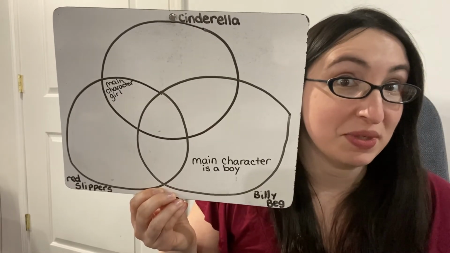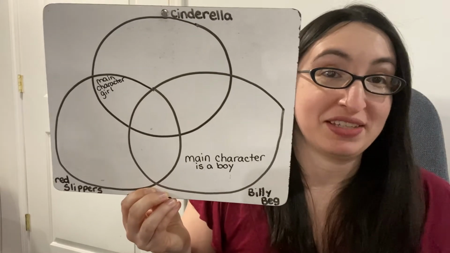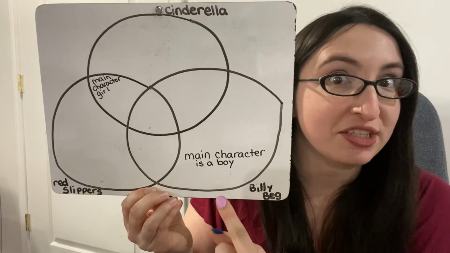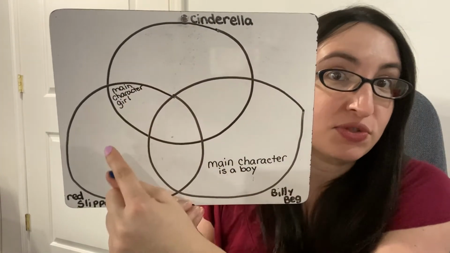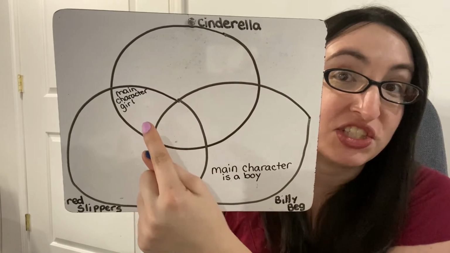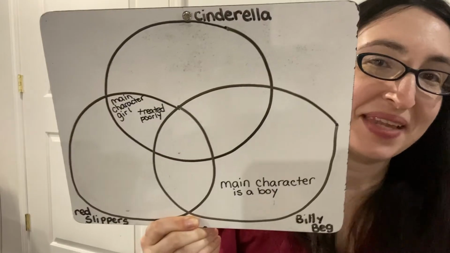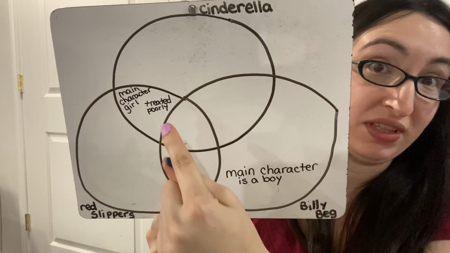This is going to be hard to squeeze all this information in here, but I'm going to do my best. So I wrote down here under the Billy Bag circle that the main character was a boy. Right here, where these 2 circles connect, I wrote down that the main character is a girl. In Cinderella, she was treated pretty poorly and made to do a lot of work. And that's also something similar that happened in the story of the girl with the red slippers. I wrote down the words treated poorly.